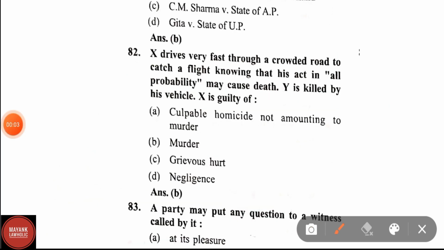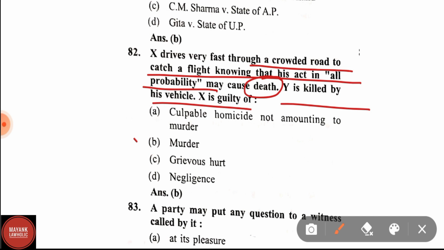Question number 82. X drives very fast through a crowded road to catch a flight knowing that his act in all probability may cause death. Y is killed by his vehicle. X is guilty of, options are culpable homicide not amounting to murder, murder, grievous act, negligence. Correct answer is murder. X will be guilty of murder.